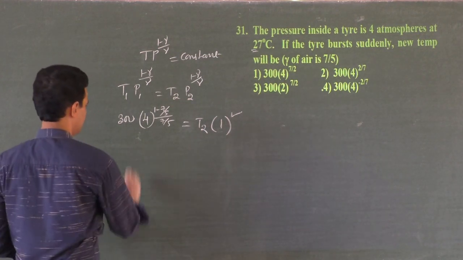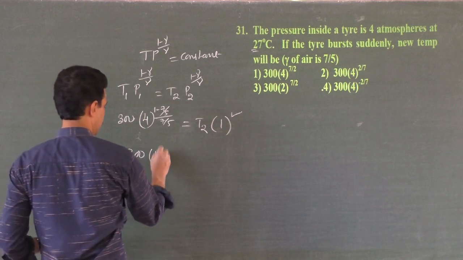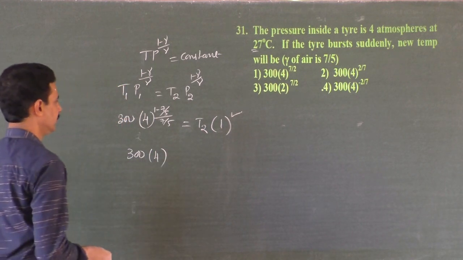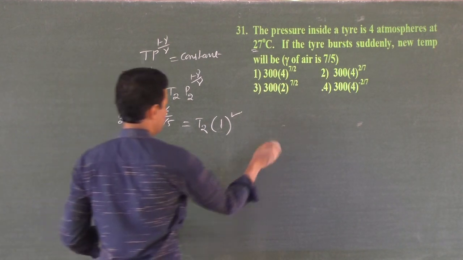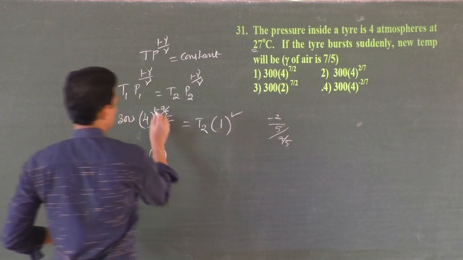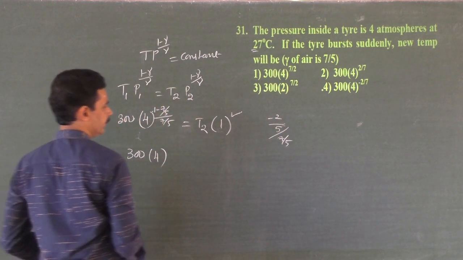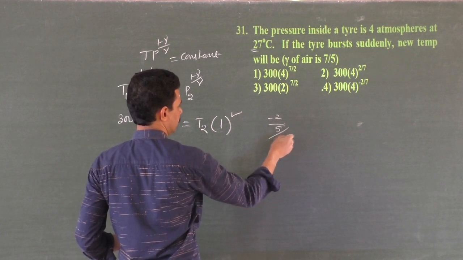300 into 4 to the power (1 minus 7 by 5) by 7 by 5. How much is it? 1 minus 7 by 5 is minus 2 by 5, divided by 7 by 5. Correct? 5 gets cancelled.